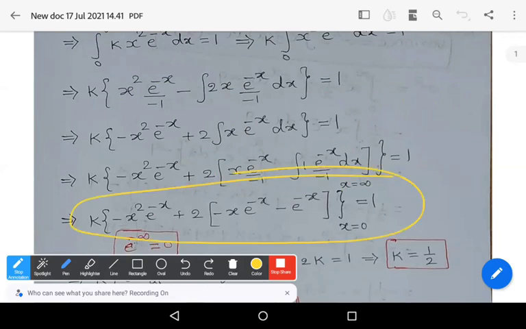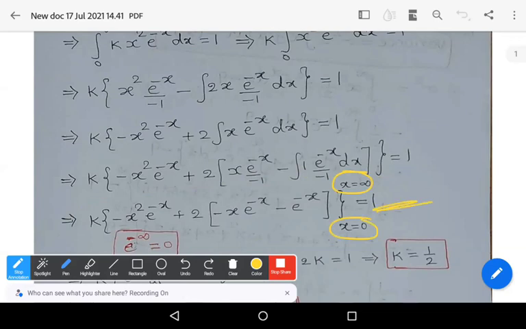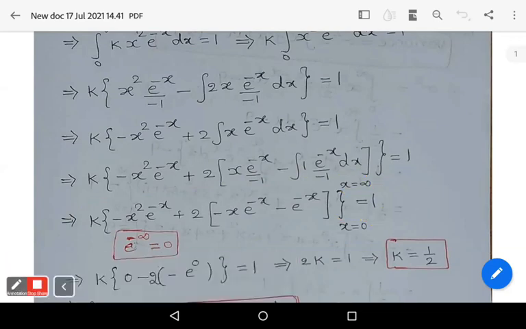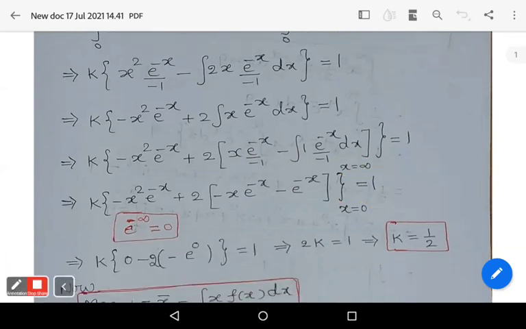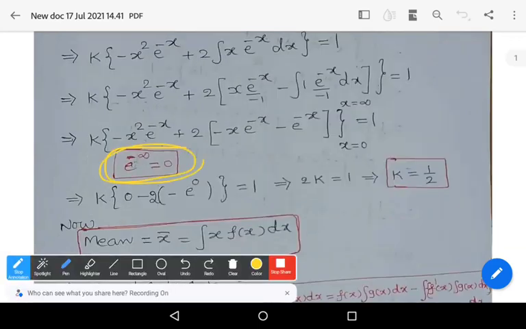K into minus x square e power minus x plus 2 into minus x e power minus x minus e power minus x. The lower limit of x is 0 and the upper limit of x is infinity, which is equal to 1. Here remember that e power minus infinity is equal to 0.